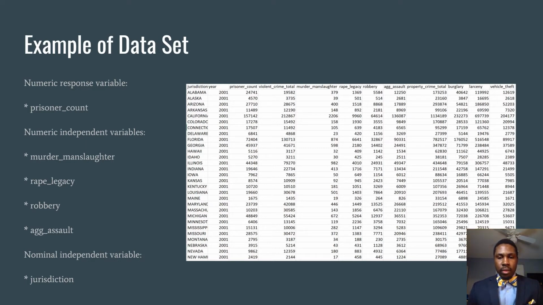So instead of using the actual total column, I decided to break it up into the different types of murder and violent crimes. So I decided to prepare my variables. My response variable is the prisoner count. My independent variables were murder, manslaughter, rape, robbery, and aggravated assault. And my nominal independent variable was jurisdiction.